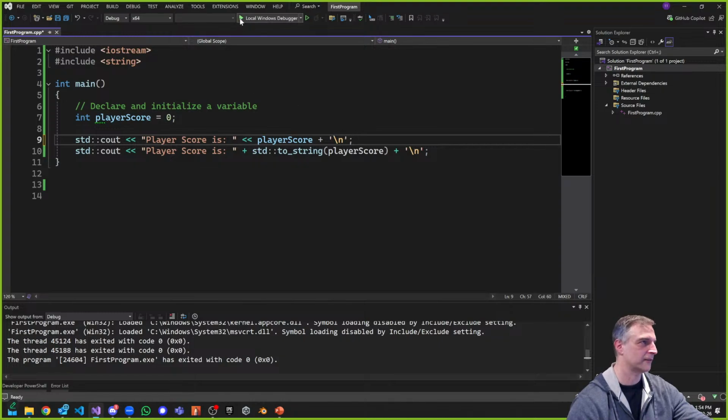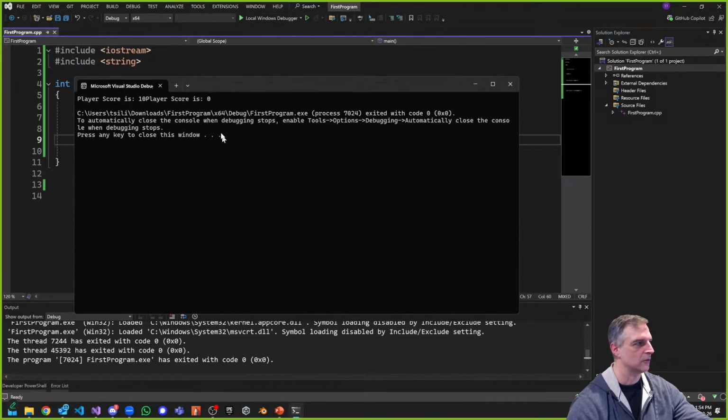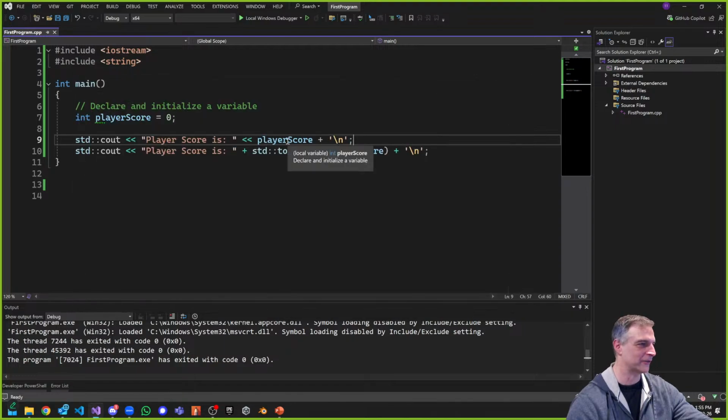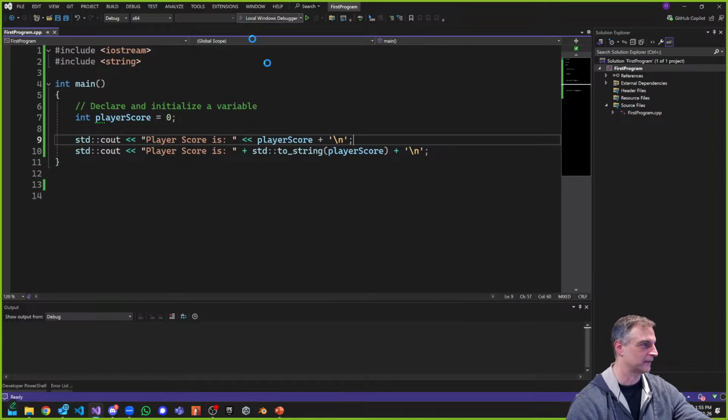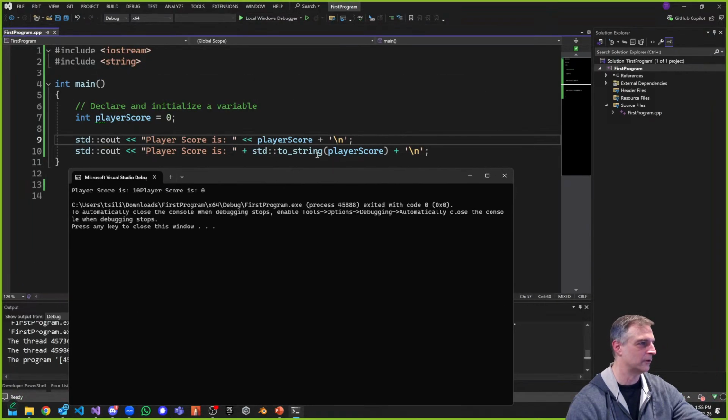Well, actually, if I was going to do that, you can see it will not give me anything, but will actually give me the character 10. Okay, that's interesting. So what the heck is this? Why am I getting 10 for my player score when I've initialized it to 0? Anybody? Take a look. If I run this now the way I have it, here's the code. I'm getting 10, but I'm not getting a \n character, and then I'm getting this. Why am I getting this? How come that's happening?